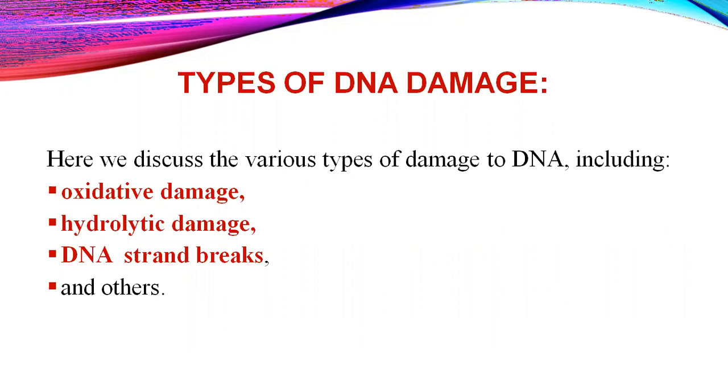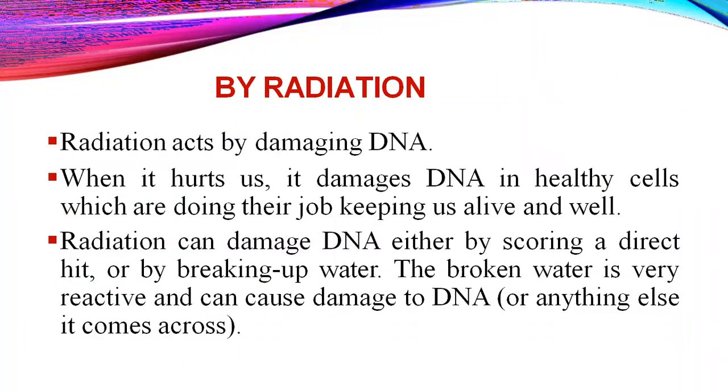Then we need to understand what the types of DNA damage are. The first one is oxidative damage, the second one is hydrolytic damage, and the third one is DNA strand breaks. Then by which methods or causes does this happen?